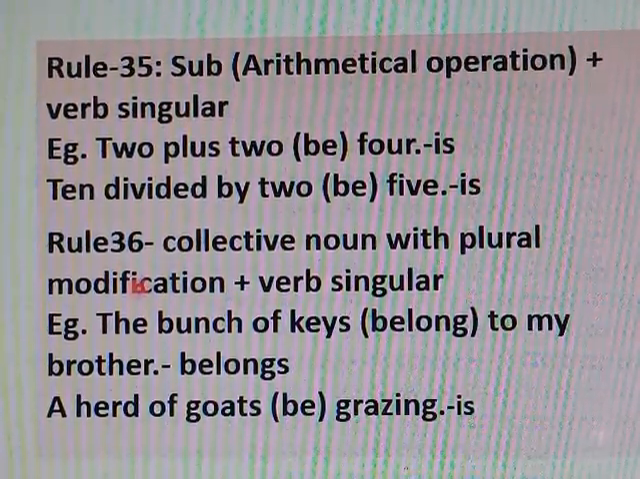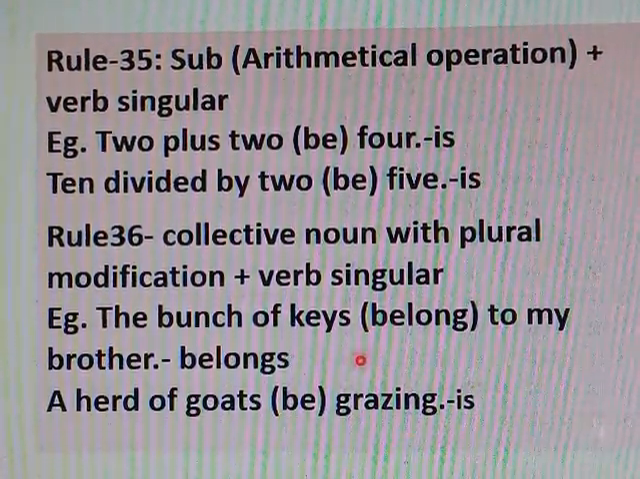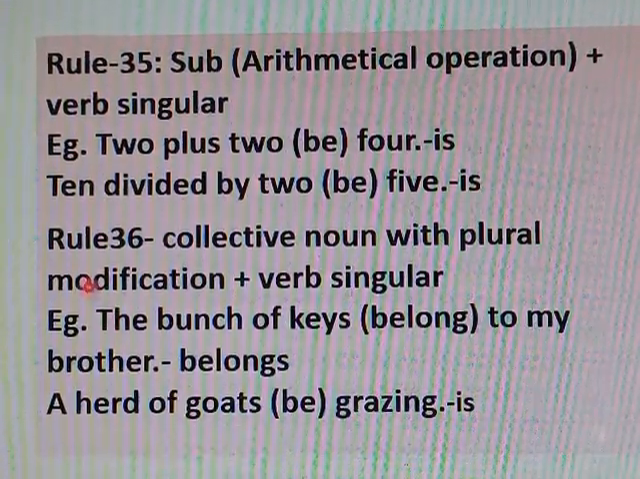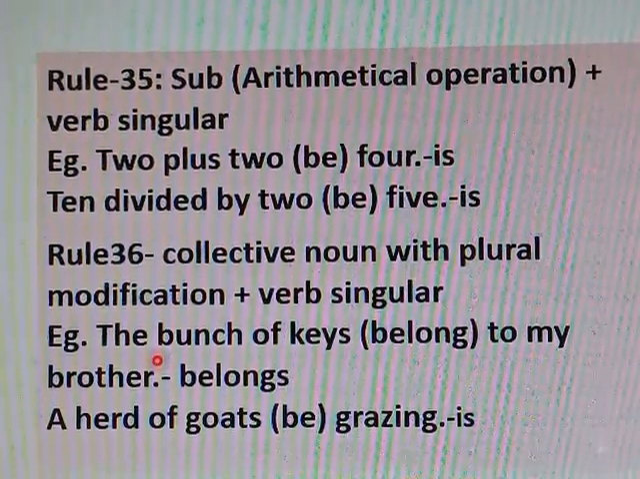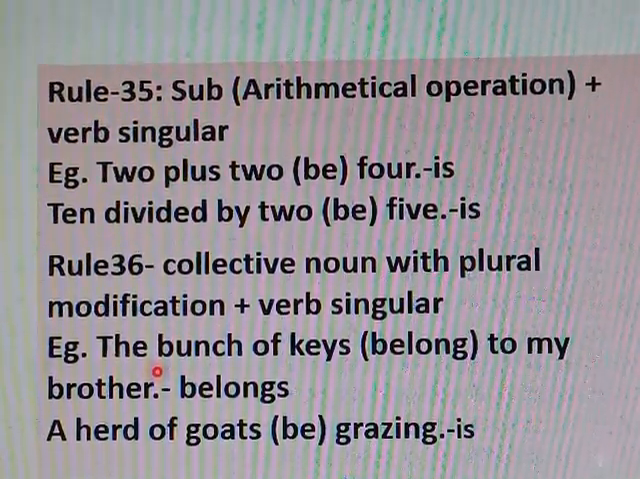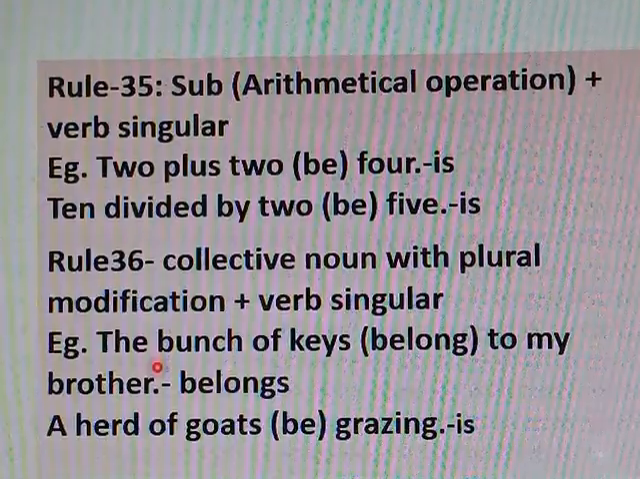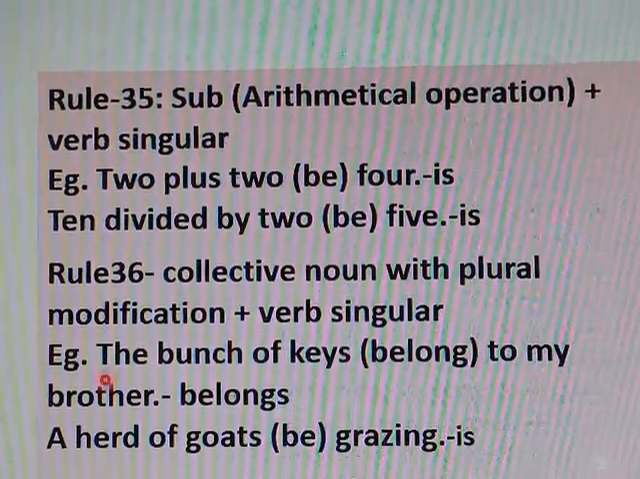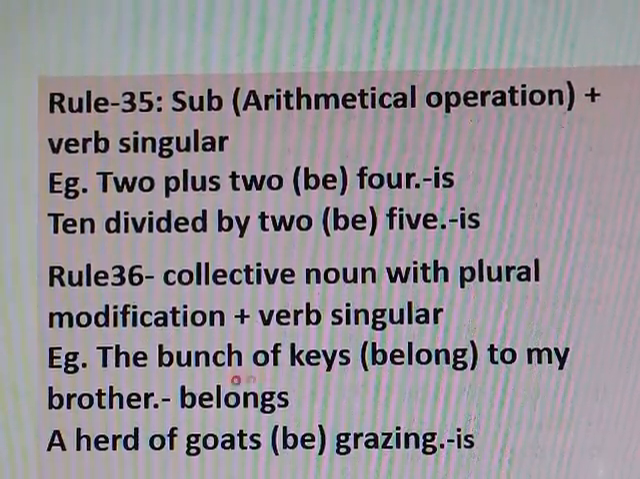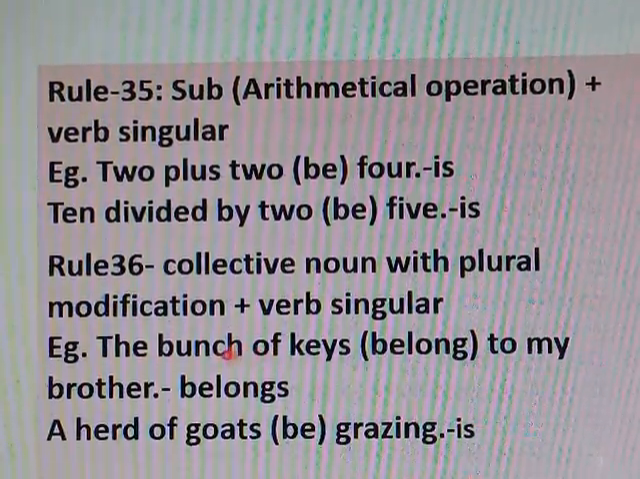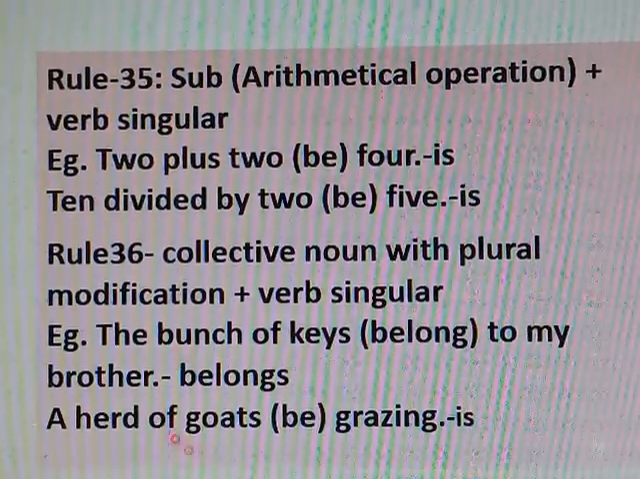Rule number 36: collective noun with plural modification plus verb singular. That means if a collective noun takes a plural modification, that is, sometimes plural common nouns become collective nouns with some phrases, such as bunch of, shoal of, etc. Here is an example: The bunch of keys belongs to my brother. Keys is plural, but it is added with the bunch of, so it has become a collective noun. And after a collective noun, we should use a singular verb, belongs.